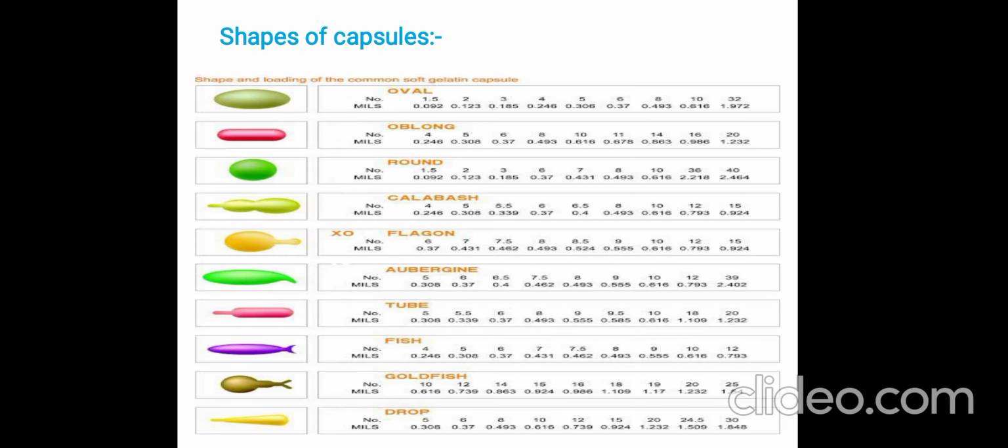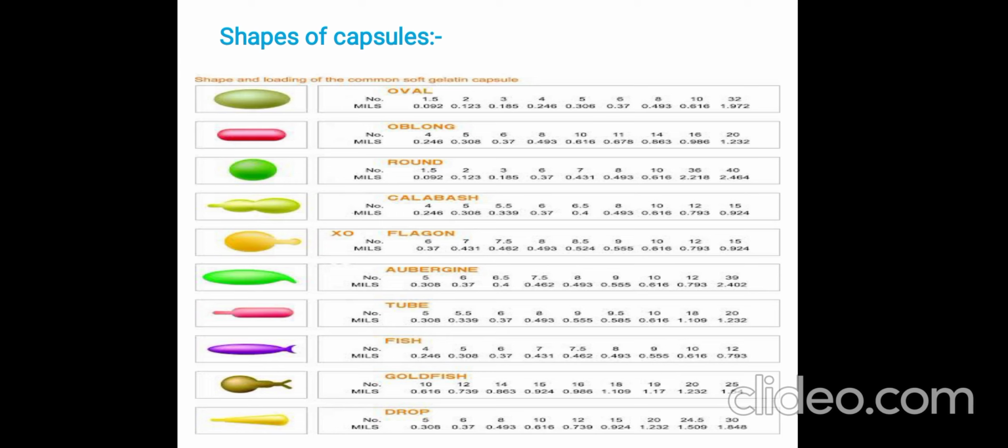Next is the shape of the capsule. There are various types of soft gel capsules existing in multiple forms of shape depending upon the customer needs. The shape and size depend on the company preference or any doctor specification. There are different types of shapes such as oblong soft gel. These soft gel capsules have the shape of an ellipse or rectangle with one long end. All the angles of this capsule are right angles.